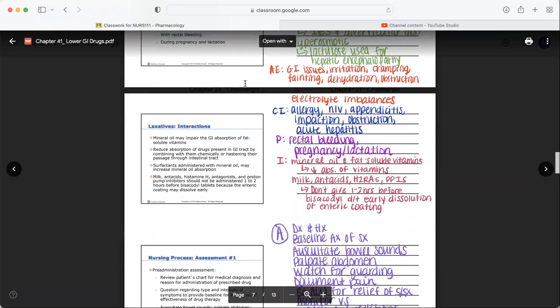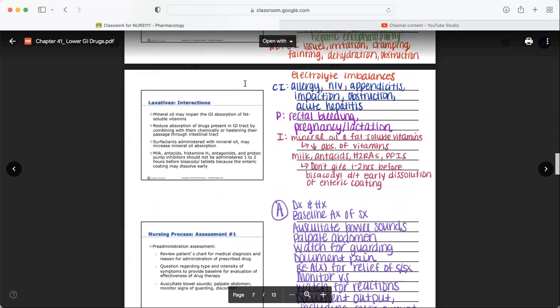Contraindications include if you're allergic, if you have some nausea and vomiting, probably not the medication for you. You probably got something more serious going on, like an obstruction. If you have appendicitis, we don't need to do this. Impaction, obstruction, acute hepatitis. Okay. And then precautions, if you have rectal bleeding or you're pregnant or lactating, we want to be careful giving you a laxative.